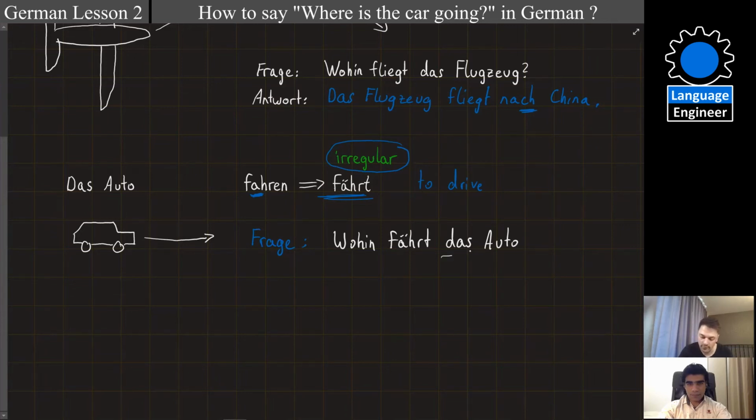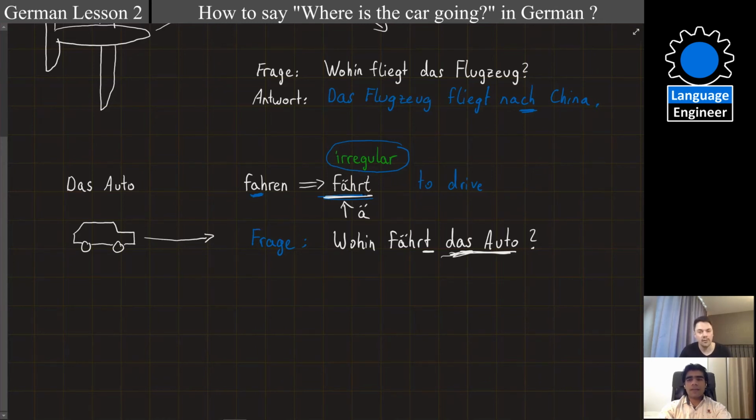So you can see this is neutral, right? And because we use das Auto, this is the third person, we use T in the end. And remember, fahren is an irregular verb, so you need to add an umlaut here. So pronounce this as fahren. Fahren and fährt. Fährt, yes.